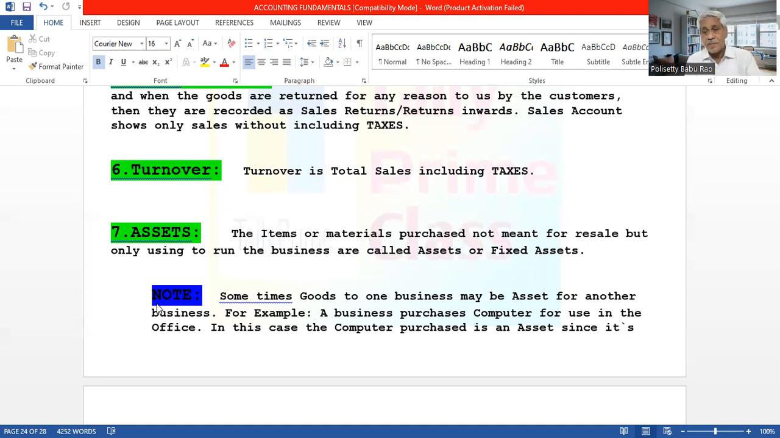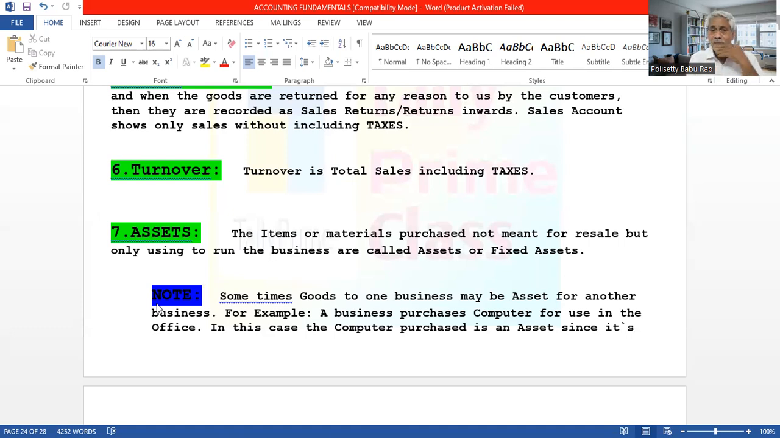For example, in another business, the business itself is a computer shop. The business is buying and selling computers. In the case of the computer business, the computer purchase is not an asset, it is goods only, because computers are purchased for resale, meant for resale, to earn profit. That's why the same computer is an asset for one business and goods, also called stock in trade, for another. Stock in trade, trading with the stock. So for one business it is an asset, for another business it is stock or goods.